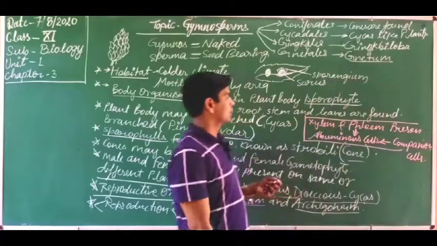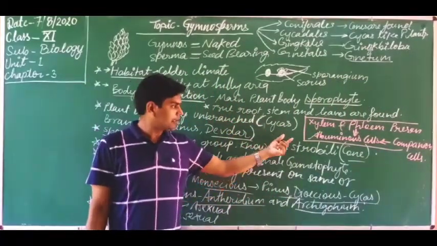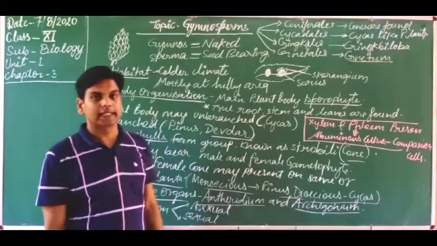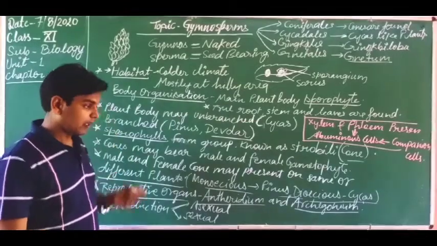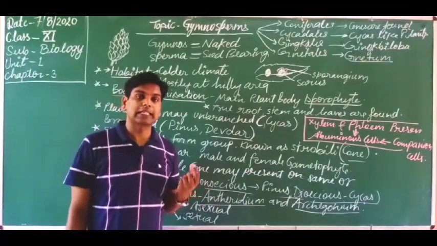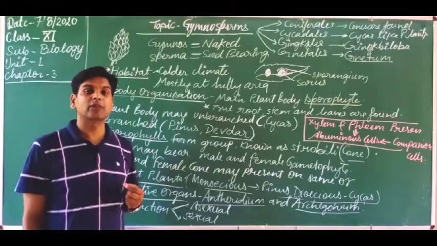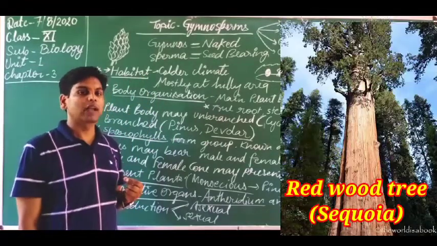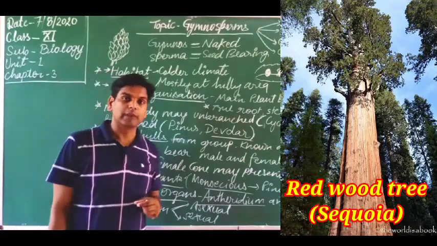Got it? So here companion cells are reduced or replaced by the albuminous cells. Got it? So dear students, these plants may be tall. The tallest plant of the gymnosperm category is the redwood tree, Sequoia. Sequoia is the tallest and largest gymnosperm.